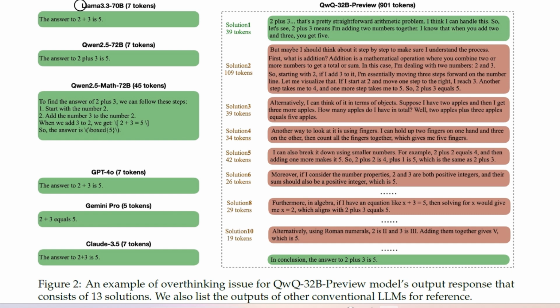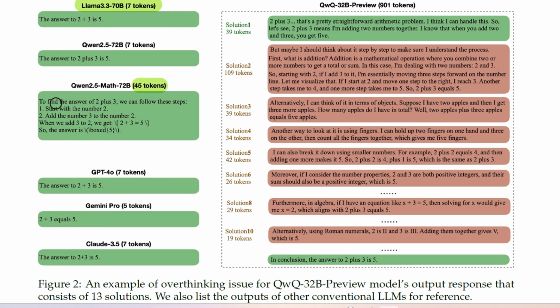We see that Llama 3.3 70 billion, the answer is quite straightforward. The answer to 2 plus 3 is 5. This is like 7 tokens. Qwen 2.5 72 billion is like 7 tokens here. Qwen 2.5 Math 72 billion, it's 45 tokens.